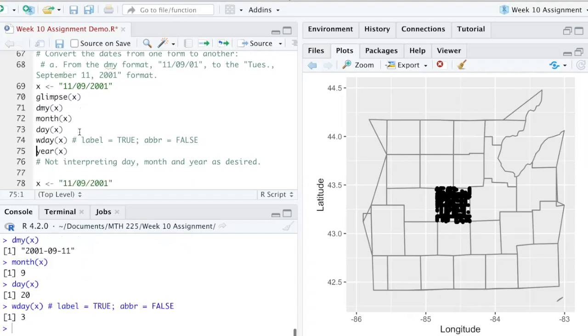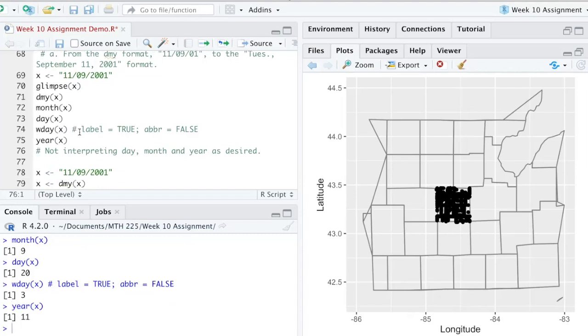And when we go to the weekday, it's telling us the weekday is day number 3. Now, with day number 3, do the days start with Sunday as 0? No, Sunday is 1, Monday is 2, and Tuesday is 3. So this is Tuesday. And then the year, it thinks the year is 11, which appears to be the first number up here. So it's not interpreting these dates the way we want them to.